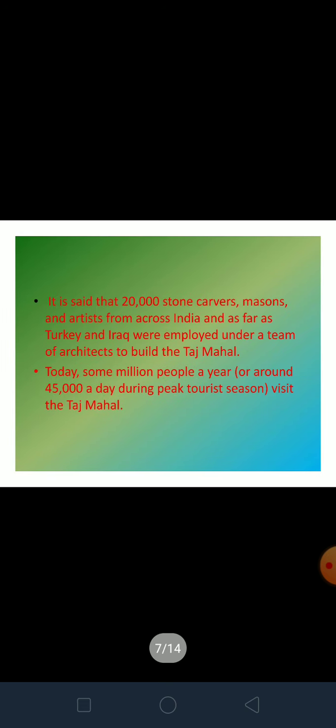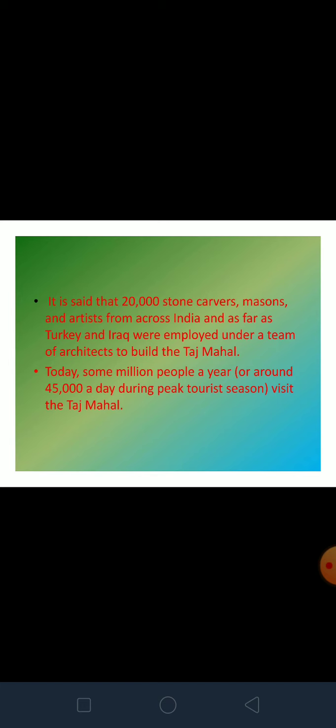Here in the picture you can see a wall of Taj Mahal. The floral motifs and at the top the verses of the Quran. The floral motifs again and some patterns, they all are in the marble. This is not a painting. It is said that 20,000 stone carvers, masons and artists from across India and from other countries like Turkey, Iran and Persia were part of the team who made this Taj Mahal possible.